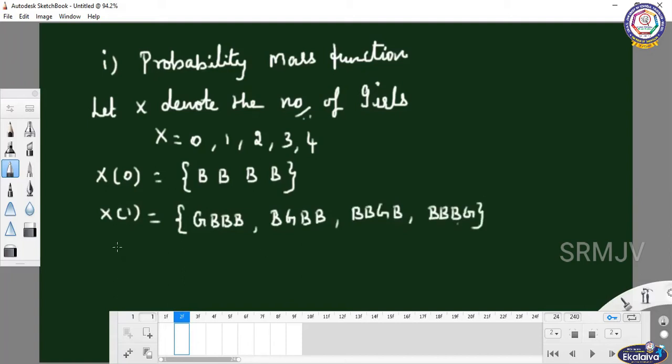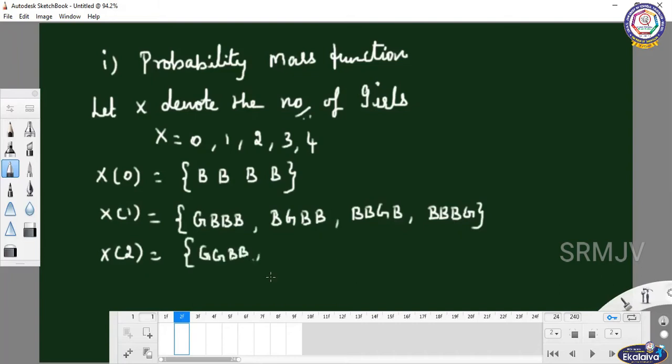See here, x of 2 means two girls are there. What are the possibilities we are having? Girl, girl, boy, boy.